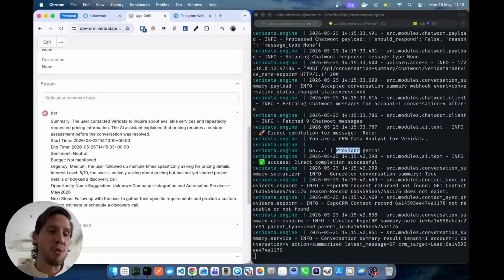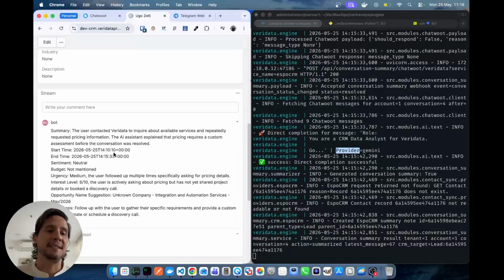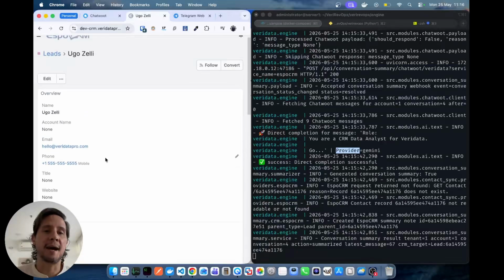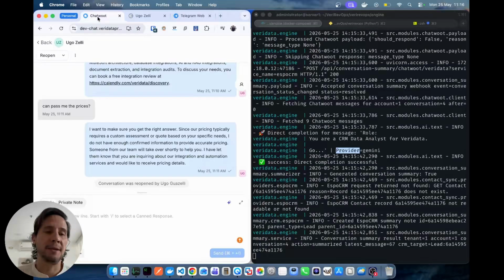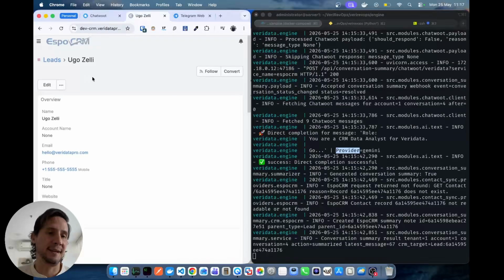So all this, the lead created, the summary of the conversation, everything was created automatically. And by the way, you saw that I pressed the resolve button, but after 1 hour that there is no conversation, or in other words, there's no message sent or received, it's automatically going to change the status to resolved and it's going to create a summary and populate the CRM.